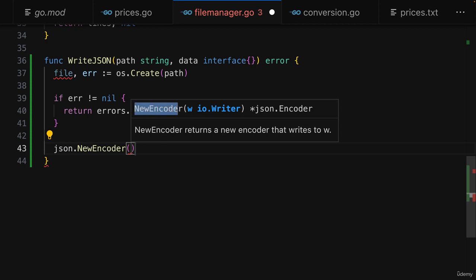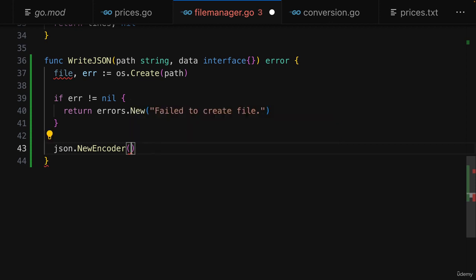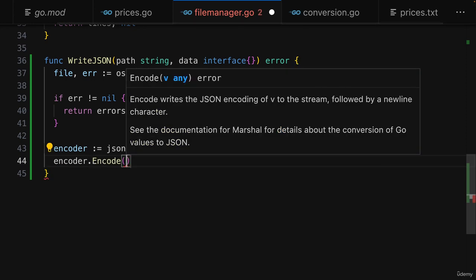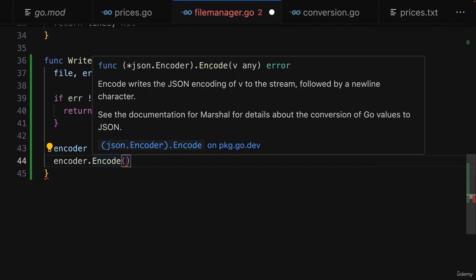Now, the new encoder constructor function needs a writer type value as an input, and that also is an interface provided by Go, which thankfully is implemented by our file, just as the reader interface was implemented. So this file can be passed to new encoder, so that under the hood data will be written into this file. As a result, we'll get back an encoder value, and we can use this encoder value to then call the encode method. And that encode method then wants the data, which can be any kind of value.